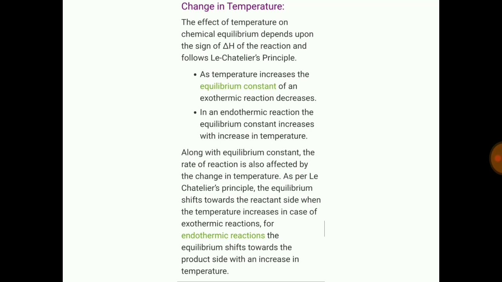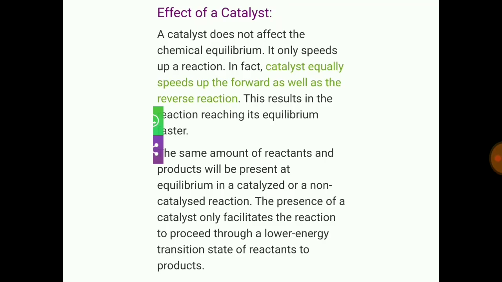As temperature increases, the equilibrium constant of an exothermic reaction decreases. In an endothermic reaction, where heat is absorbed, the equilibrium constant increases with increase in temperature. Along with equilibrium constant, the rate of reaction is also affected by the change in temperature. When the temperature of a reaction increases, the equilibrium shifts towards the reactant side in case of exothermic reaction, and reverse in case of endothermic reactions when the temperature is increased.